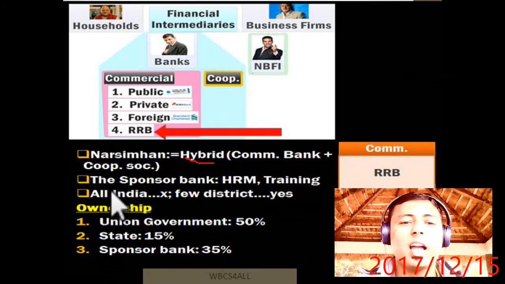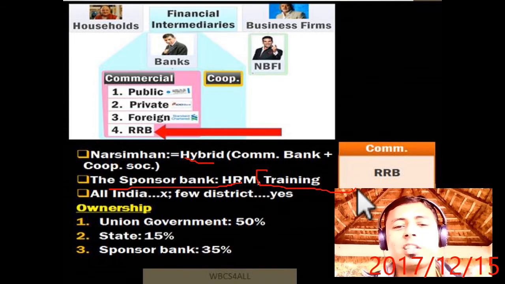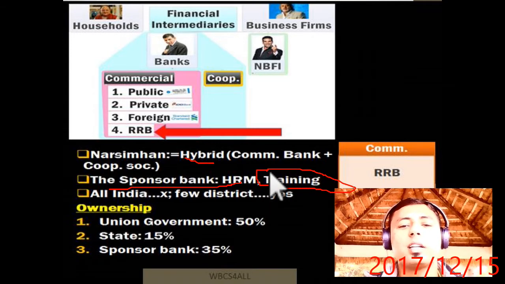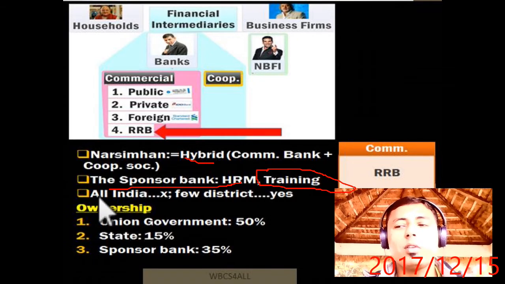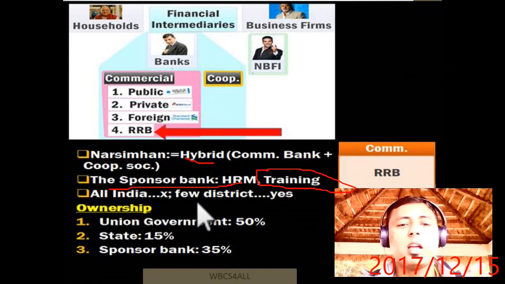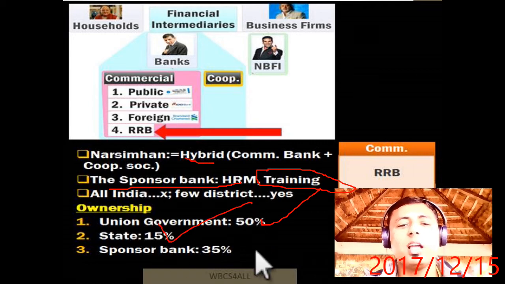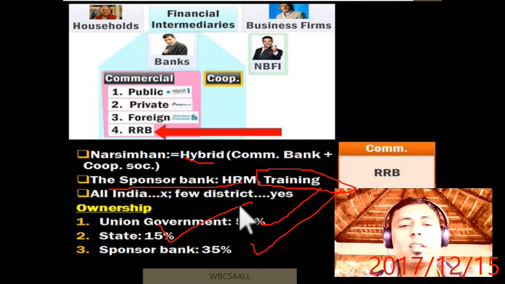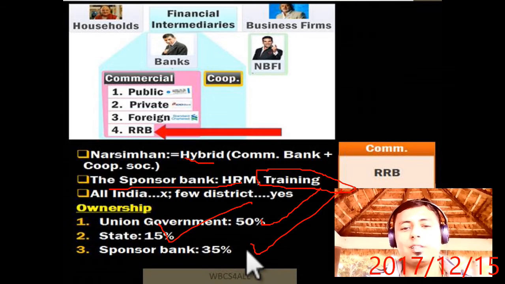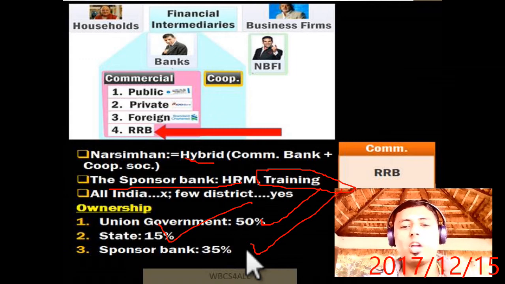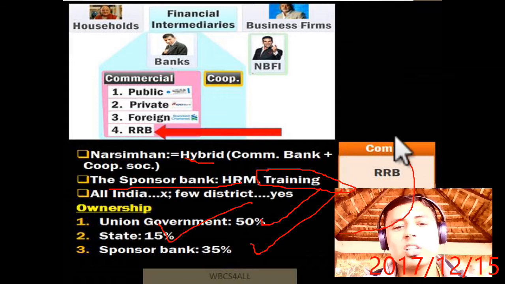Now what is the hybrid? The sponsor bank. Suppose Punjab National Bank is sponsoring, it will give training so that efficiency will come in the regional rural bank, because the staff training is given by one of the commercial banks. It will not have all-India presence, but only in a few districts. Ownership: union government 50% share, state government 15% share, and sponsor bank 35% share. So the government will try to give loans to the poor and the bank will give loans to richer families where feasible. In this way there is a hybrid of commercial bank and cooperative bank, and it is known as regional rural bank.